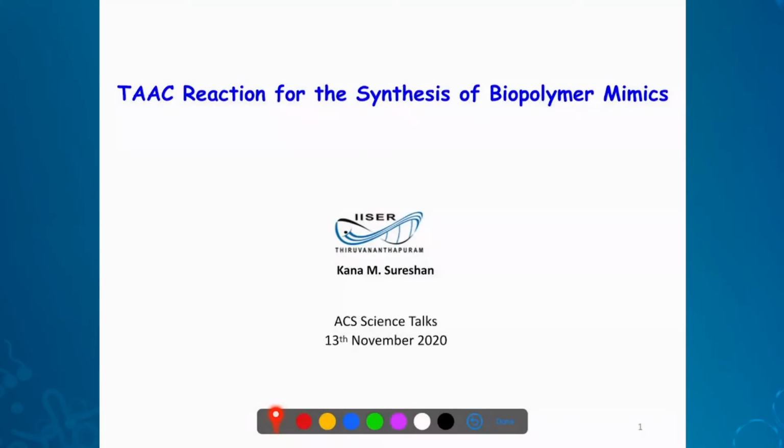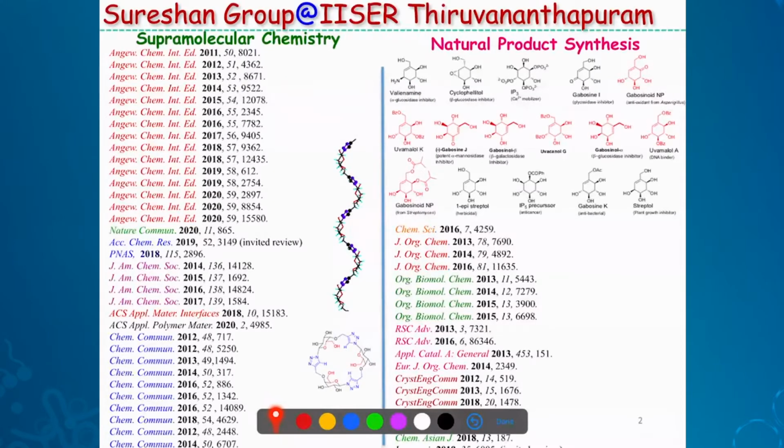Today, I'll be talking about TAAC reaction, Topochemical Azide-Alkyne Cycloaddition reaction, and its uses. Before I do that, I will briefly introduce my research. I do research on other aspects also. For example, I do natural product synthesis, not very complex molecules, simple molecules, and also we are interested in other aspects of supramolecular chemistry than topochemical reactions. Today, I will be talking only on topochemical reaction. Let us see what we can do with topochemical reaction.